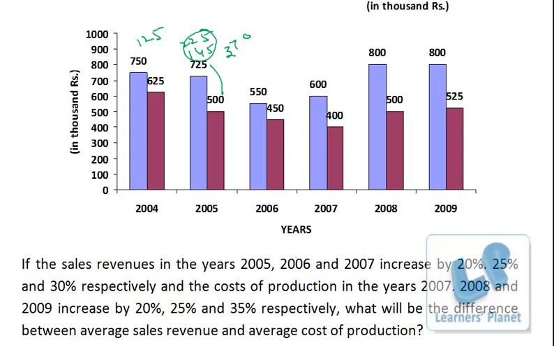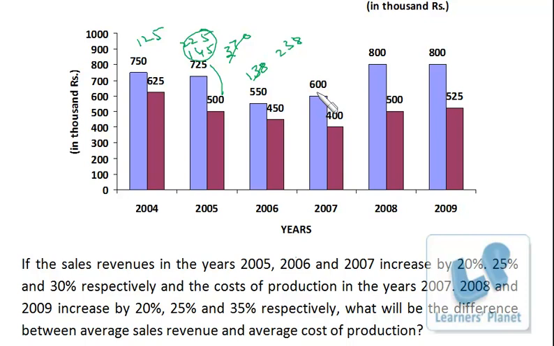Then in year 2006 it is increased by 25%, so 25% is 1/4 of this, so 1/4 I assume this to be 552, so 4, 13 and 8, and difference is 100 and then 138, it is 238. Okay, then in year 2007 sales is also increased by 30% and cost is increased by 20%.